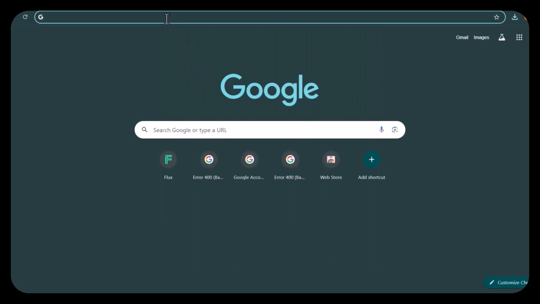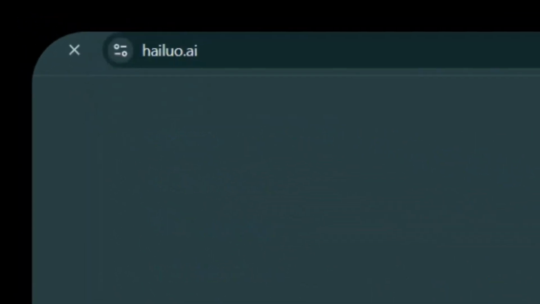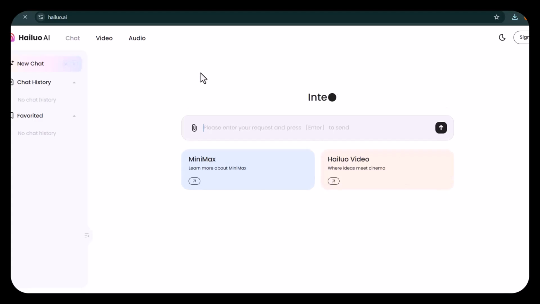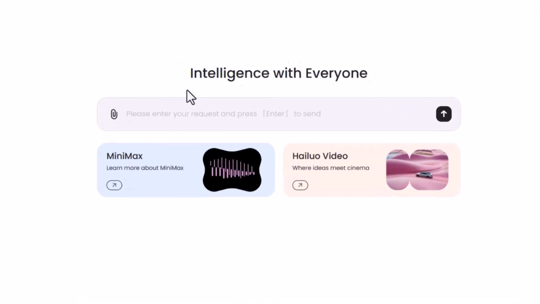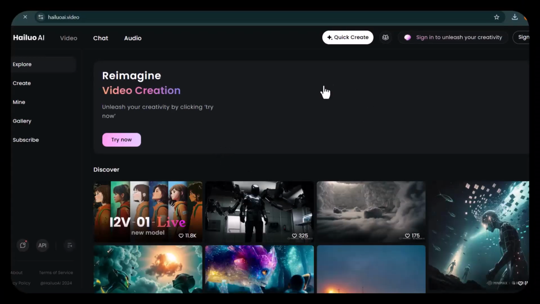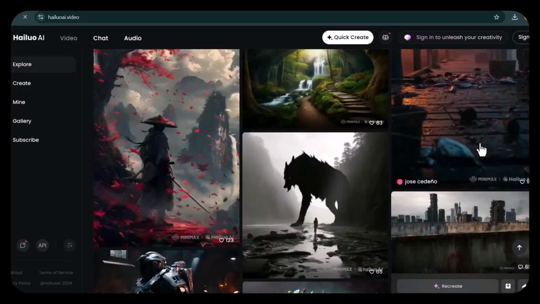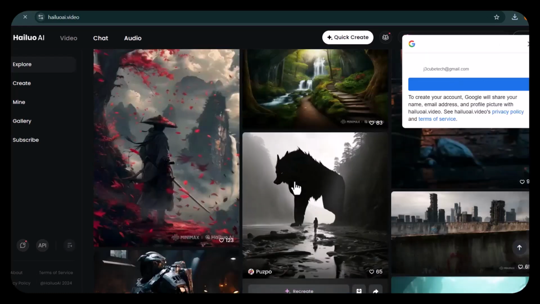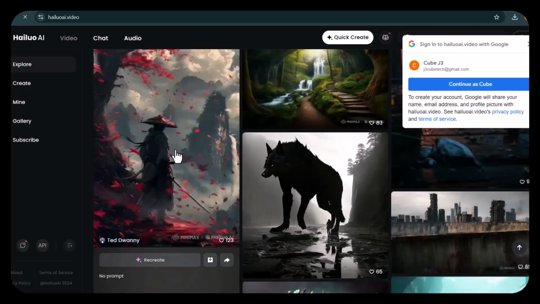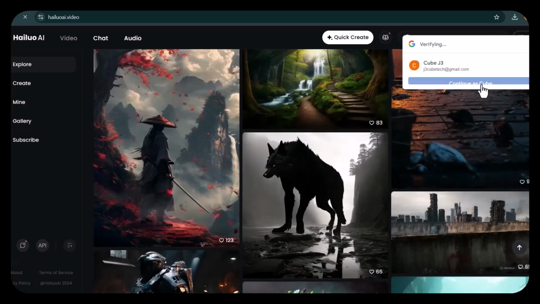I find it difficult calling it, it's hailuo.ai. This one helps us in converting the images we've created in Flux into video. So this is the interface of Hailuo. Go on and click Hailuo video to bring you here. When you scroll, you will see some good and amazing ideas that people have generated using Hailuo video. So of course you'll be asked to sign in.